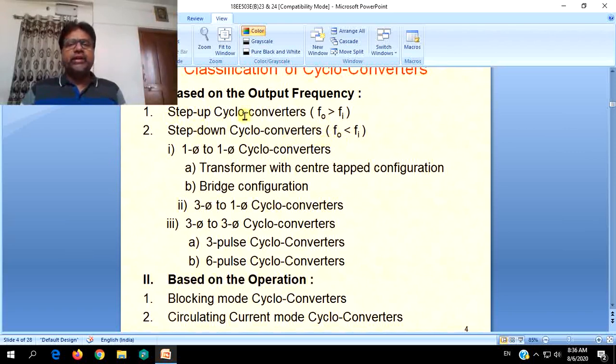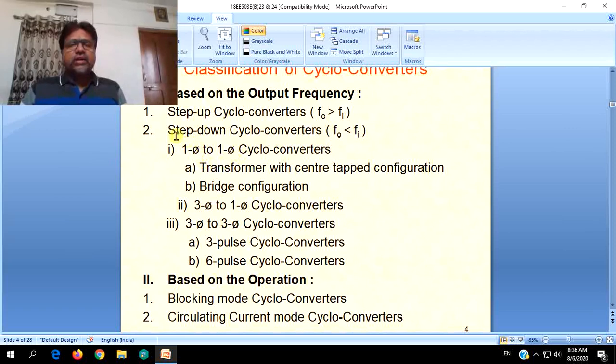Step up, as we know from transformers, means the output voltage is more than the input voltage. Likewise, when the output frequency Fo is greater than the input frequency Fi, also called Fs, the source frequency, it is a step up cycloconverter. And if Fo is less than the input frequency, it is called a step down cycloconverter.